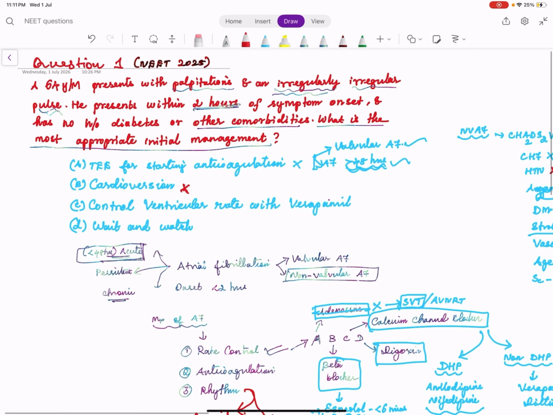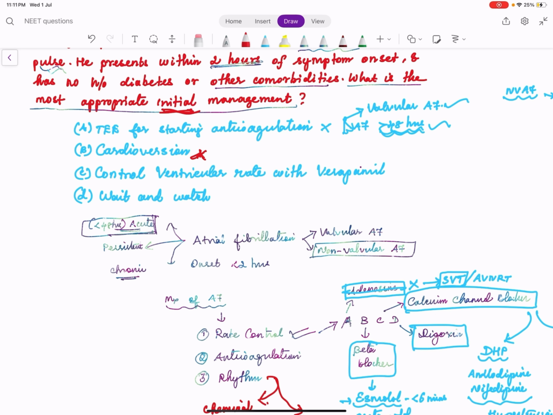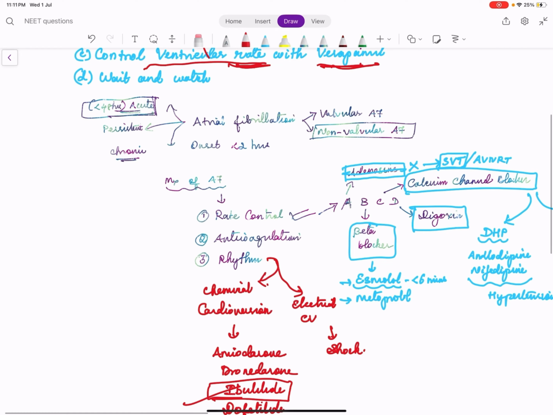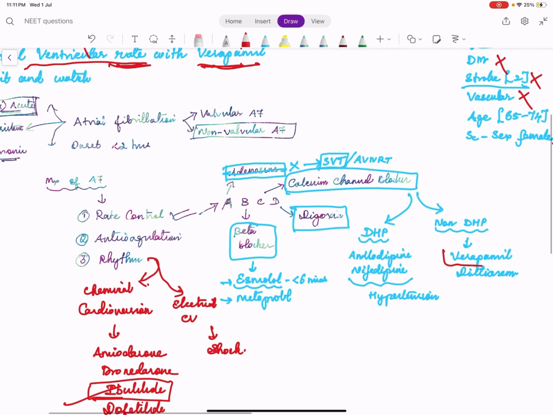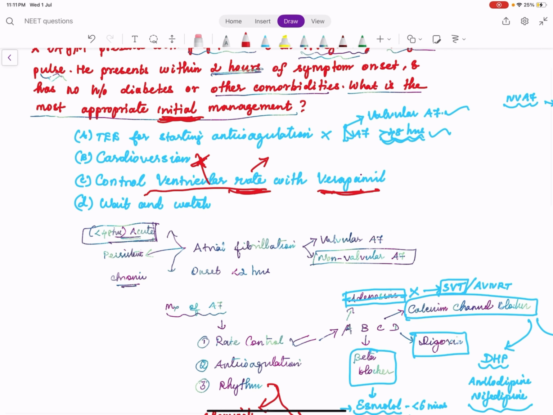Since the question asked here is initial management, even though rhythm control or cardioversion comes here, it is not the initial management. In it, every word is important. And the third one is control ventricular rate with verapamil. So this is what we discussed. The first step in atrial fibrillation management is rate control. And among the rate control agents, we have beta blocker, calcium channel blocker or digoxin. And verapamil is a non-dihydropyridine calcium channel blocker. So this answer seems appropriate.